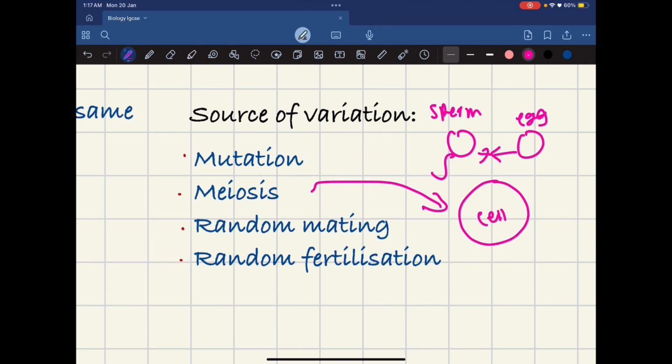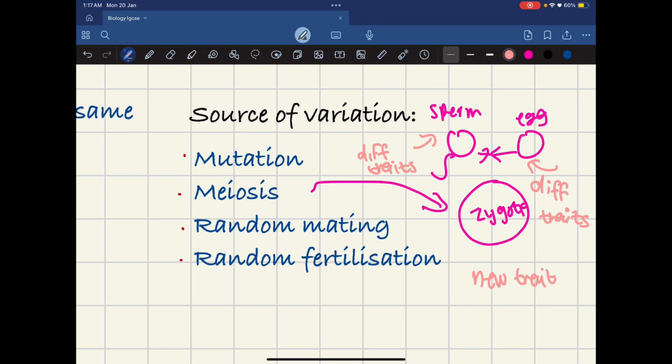Or hold on, in proper words, this is a zygote. So this forms different traits, and these traits would mix and give you a new trait. That's how this introduces new variation.